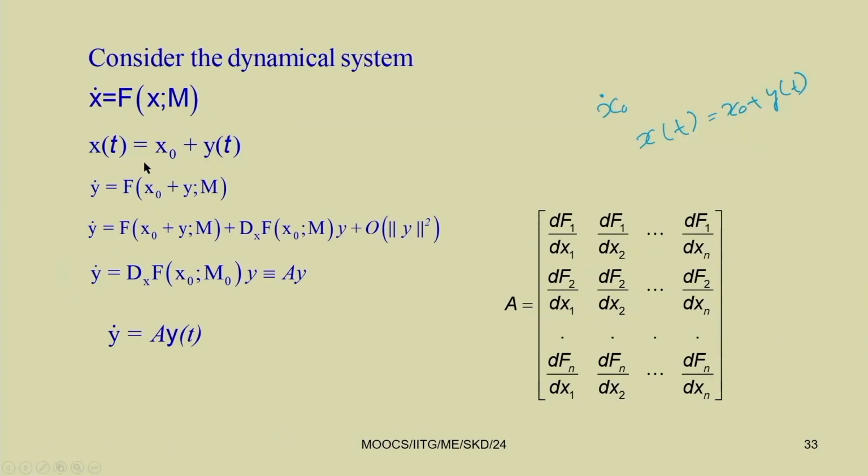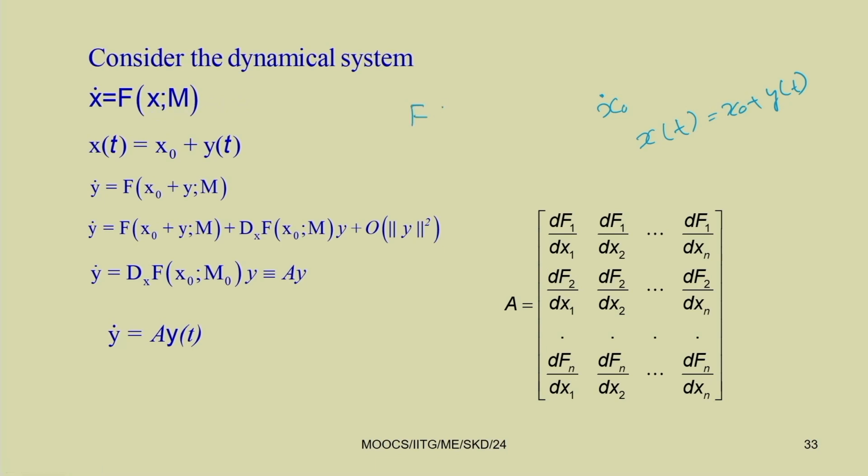Substituting x t equal to x 0 plus y t into the equation, this becomes x 0 dot plus y dot, equal to f of x 0 plus y, mu, minus f of x 0, mu, as f of x 0, mu equal to 0.